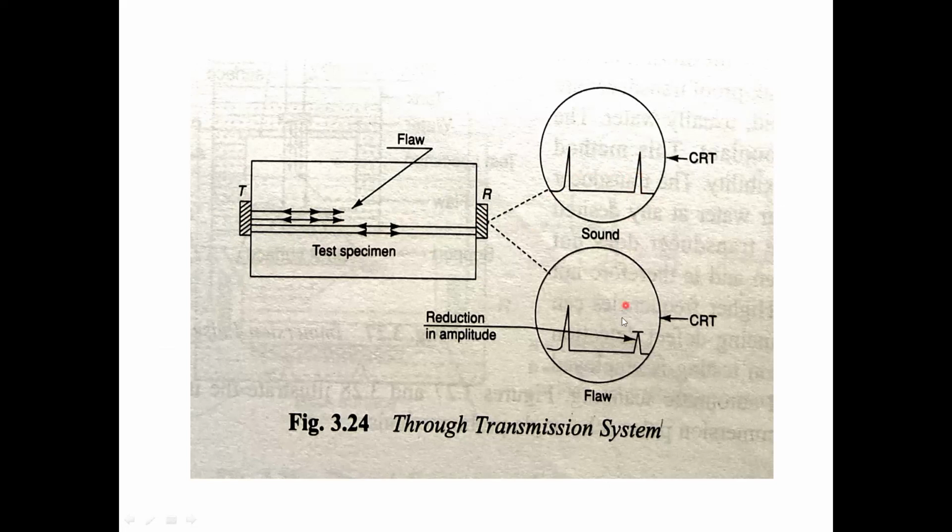Here see, the echo is reduced because of some defects under the object. If there is a defect, there is a delay in the sound wave transmitted from the transmitter surface to the receiver surface, and that indicates the defect.